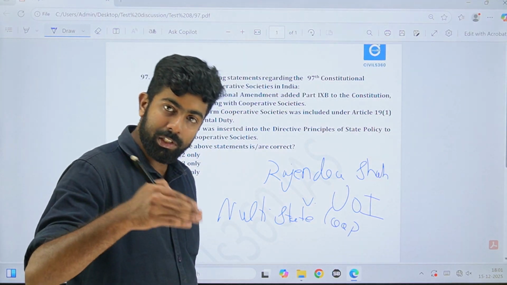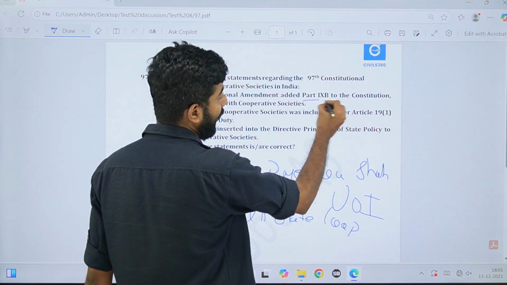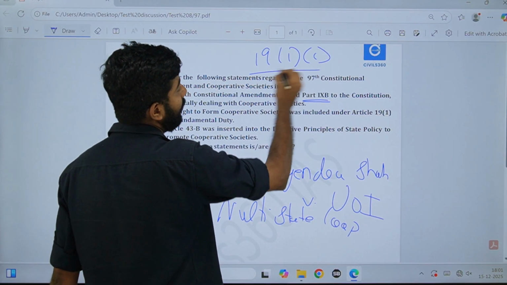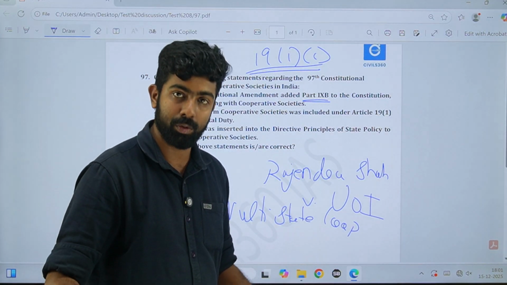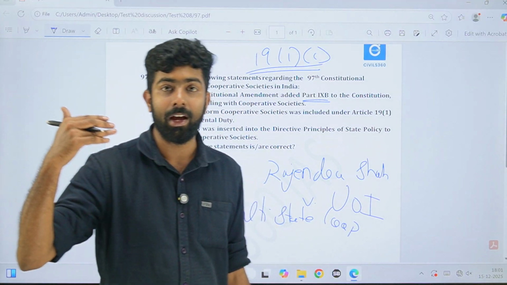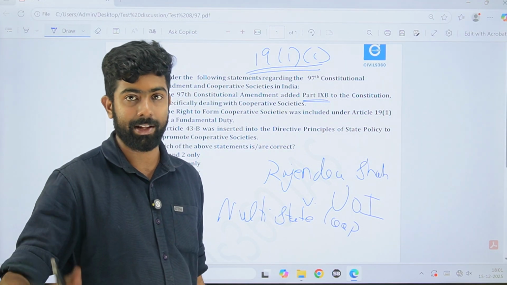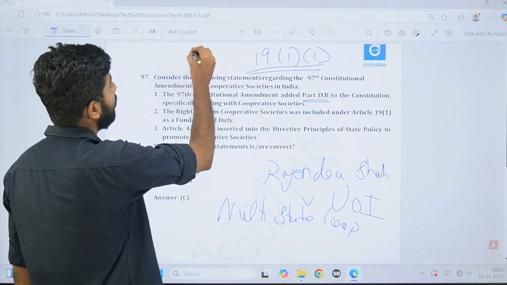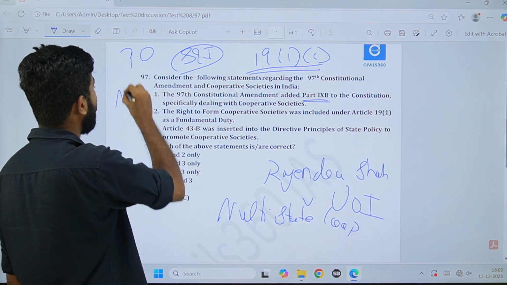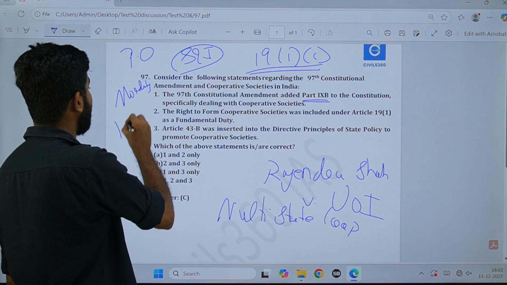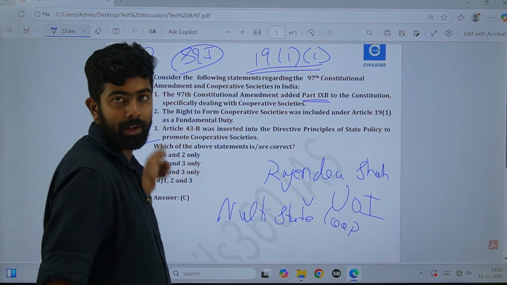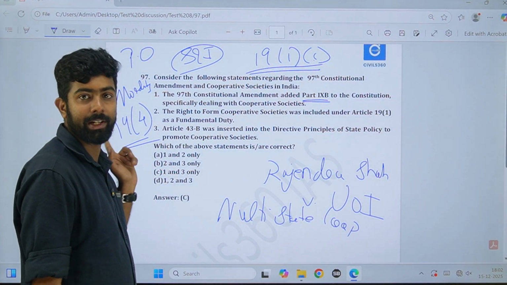So, the 97th Constitutional Amendment added Part 9B. It also amended Article 19 Clause 1 Subclause C, which provided the fundamental right to form associations, trade unions as well as cooperative societies. So, you have a fundamental right to form a cooperative society, and the only limitations are, what are the limitations? In terms of sovereignty and integrity of the nation, public order, or morality. This is mentioned in 19 Clause 4. So, remember, 19 Clause 1C, its limitations are mentioned in 19 Clause 4.